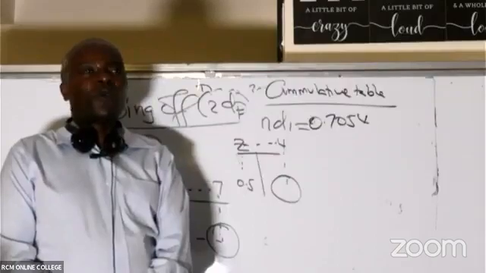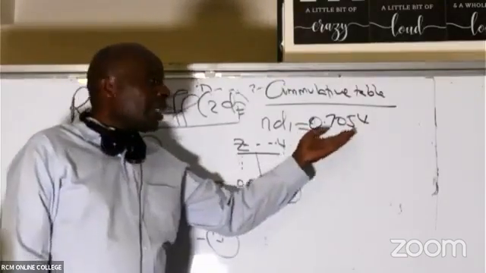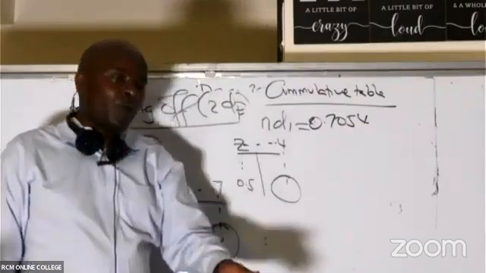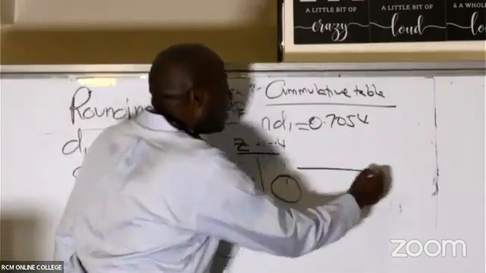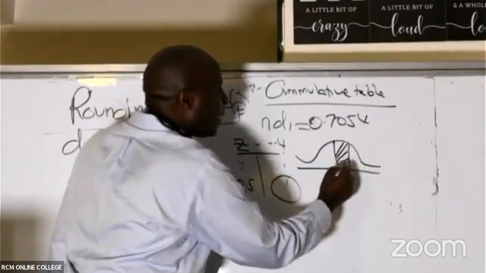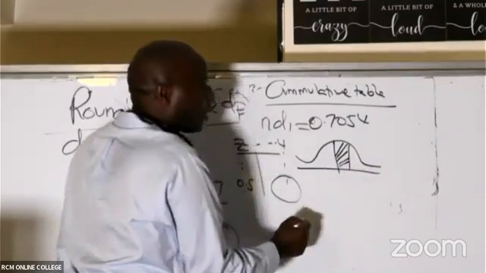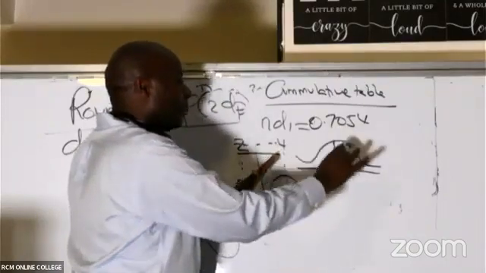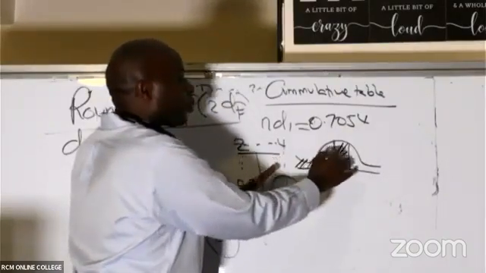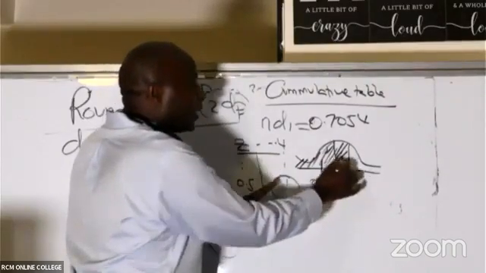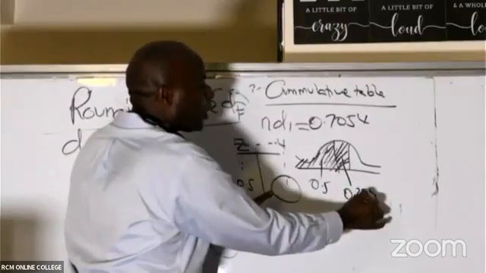So already when the number you've gotten here is more than 0.5, these guys have been able to accumulate for you. Ideally, in the standard format, they only shade the upper area. So because they have shaded only the upper area, this side is 0.5, and this other side is 0.2051.